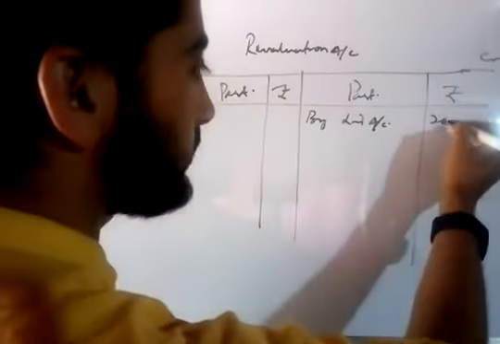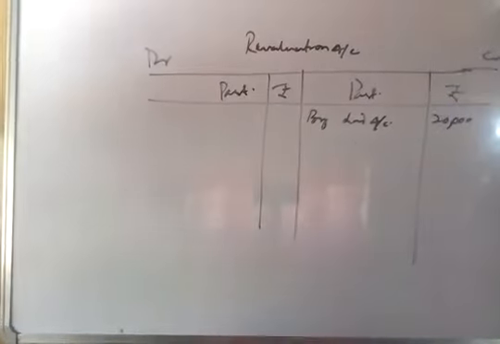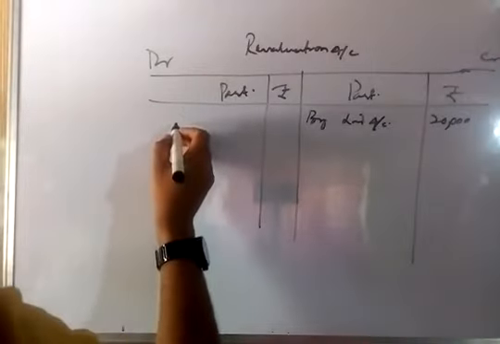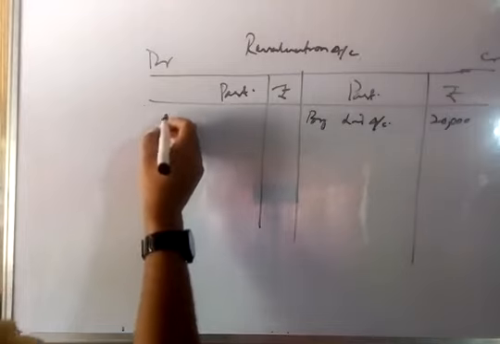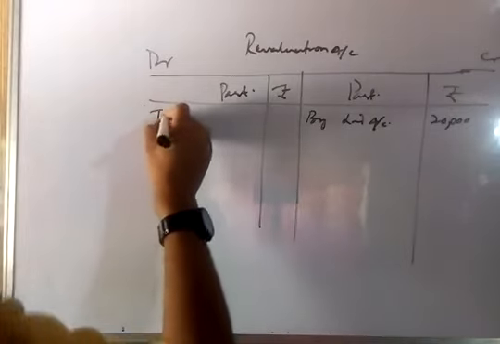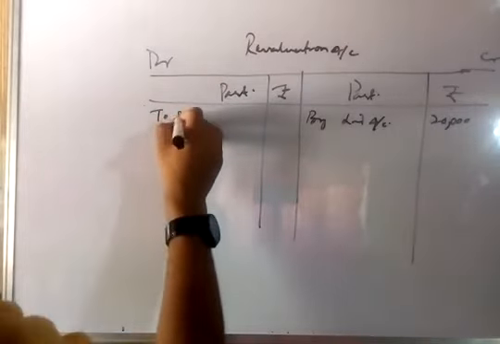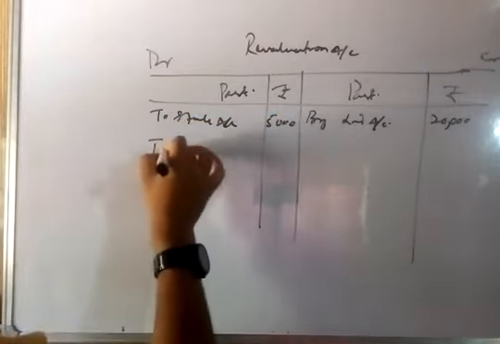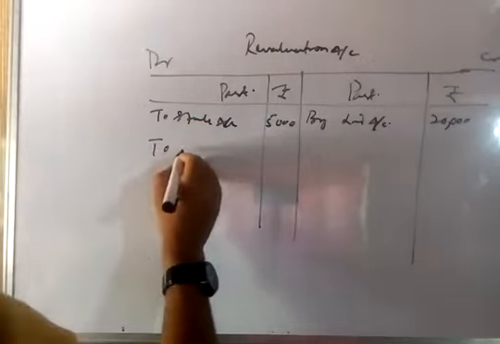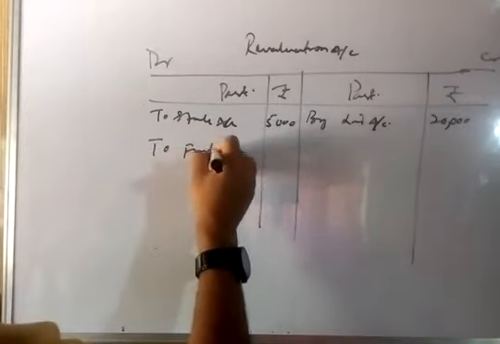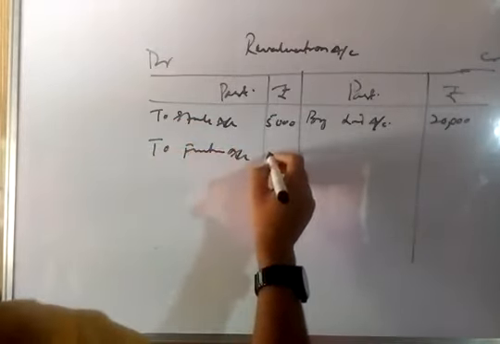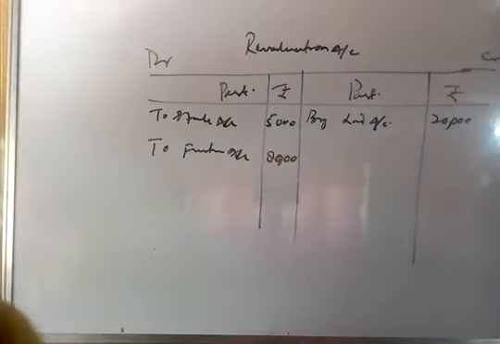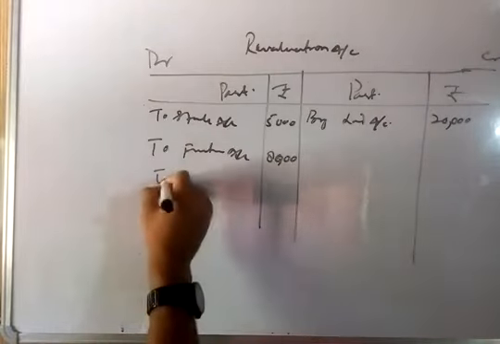How much was that? 20,000. So the minus sign items, I think, were three items. The first item was to stock account 5,000, to furniture account 8,000, to machinery account 5,000.